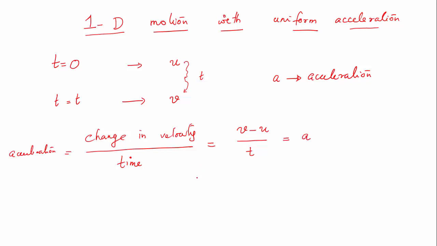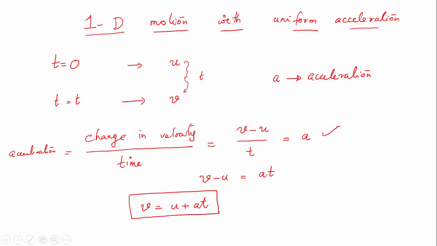Or I can say v minus u equal to at, or v is equal to u plus at. So this is called the first equation of motion. It's a very famous equation. It is nothing but the definition of acceleration, and the equation is rearranged into a beautiful form.